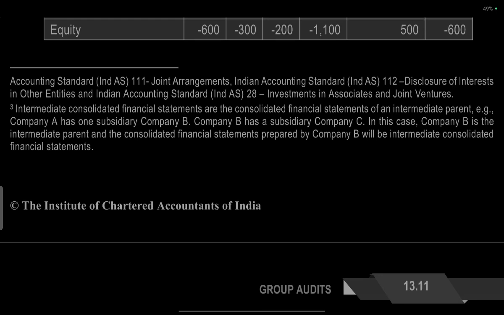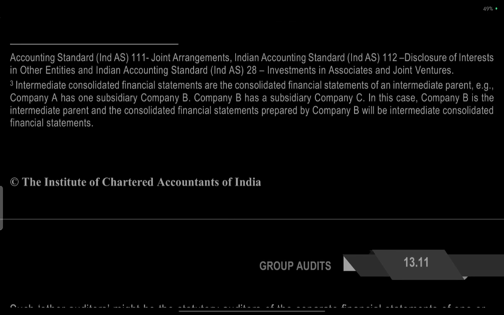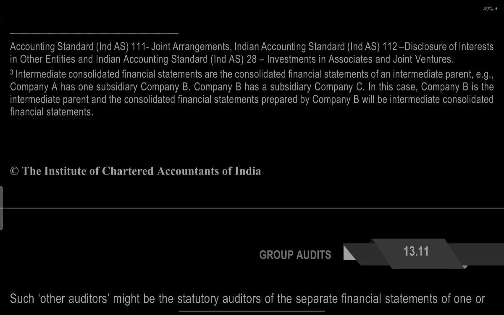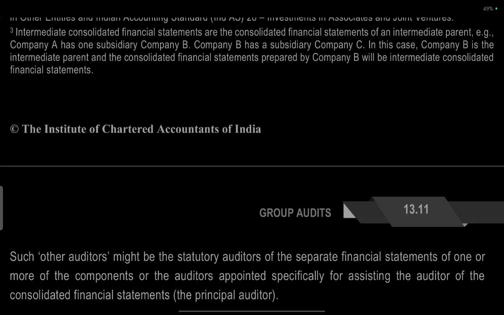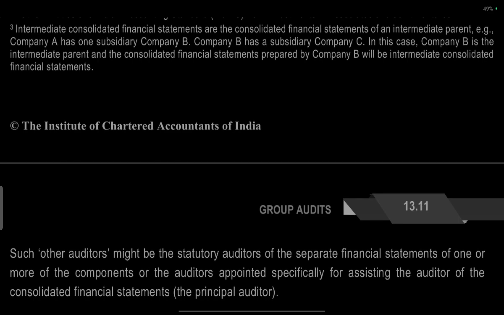Accounting standard 11, joint venture, a joint arrangement. The accounting standards: Ind AS 112 Disclosure of Interests in Other Entities, and Ind AS 28 Investments in Associates and Joint Ventures. Intermediate consolidated financial statements and consolidated financial statements of the intermediate parent. For example, company A has one subsidiary, company B, and B has a subsidiary, company C. In this case B is the intermediate parent, and consolidated financial statements would be required to be prepared by B as intermediate consolidated financial statements.